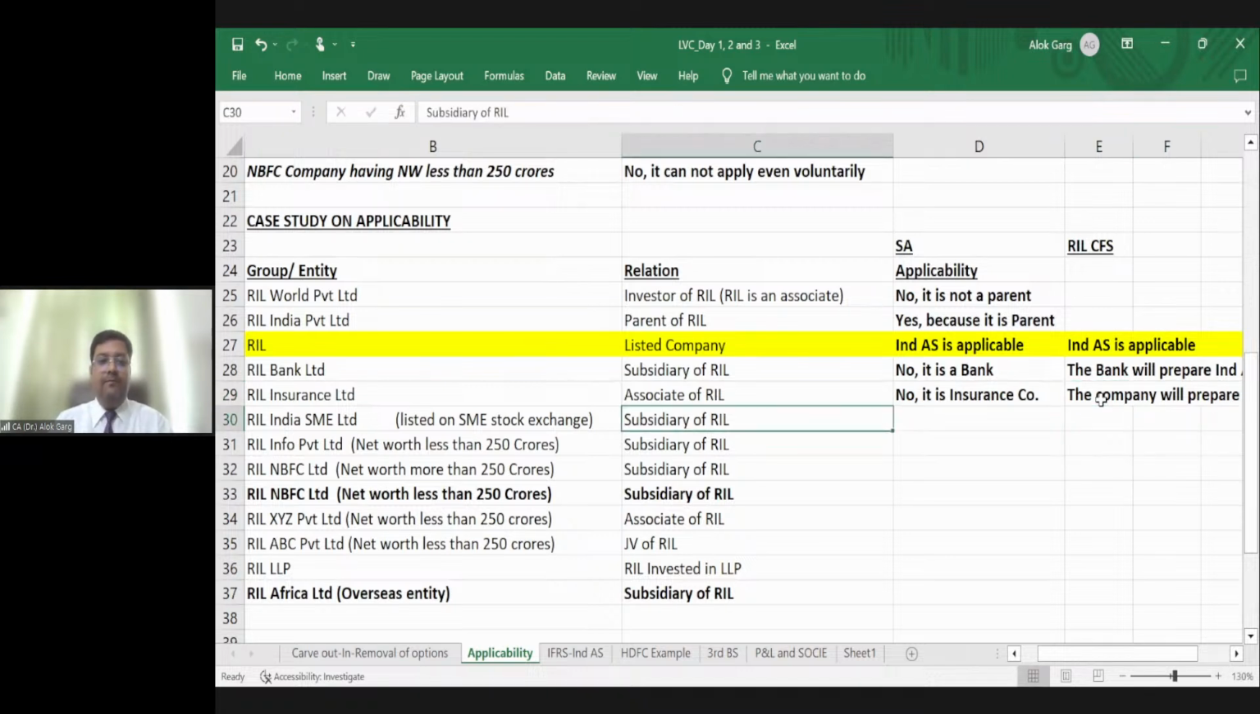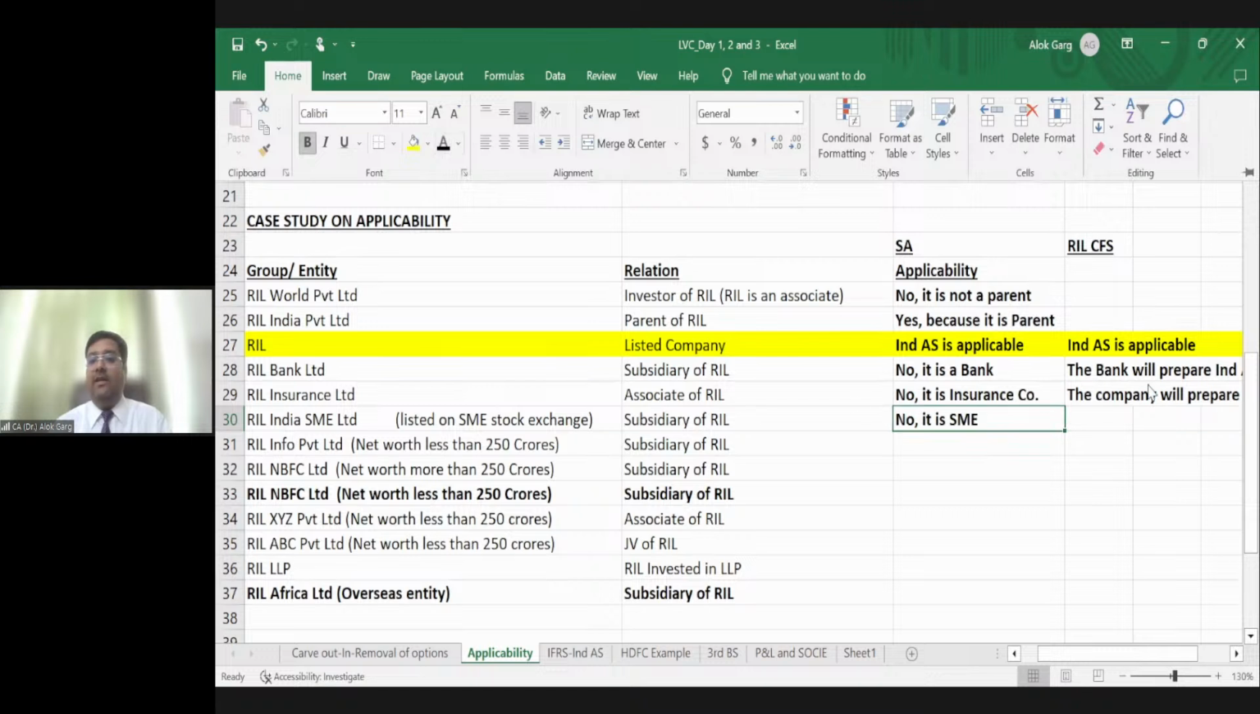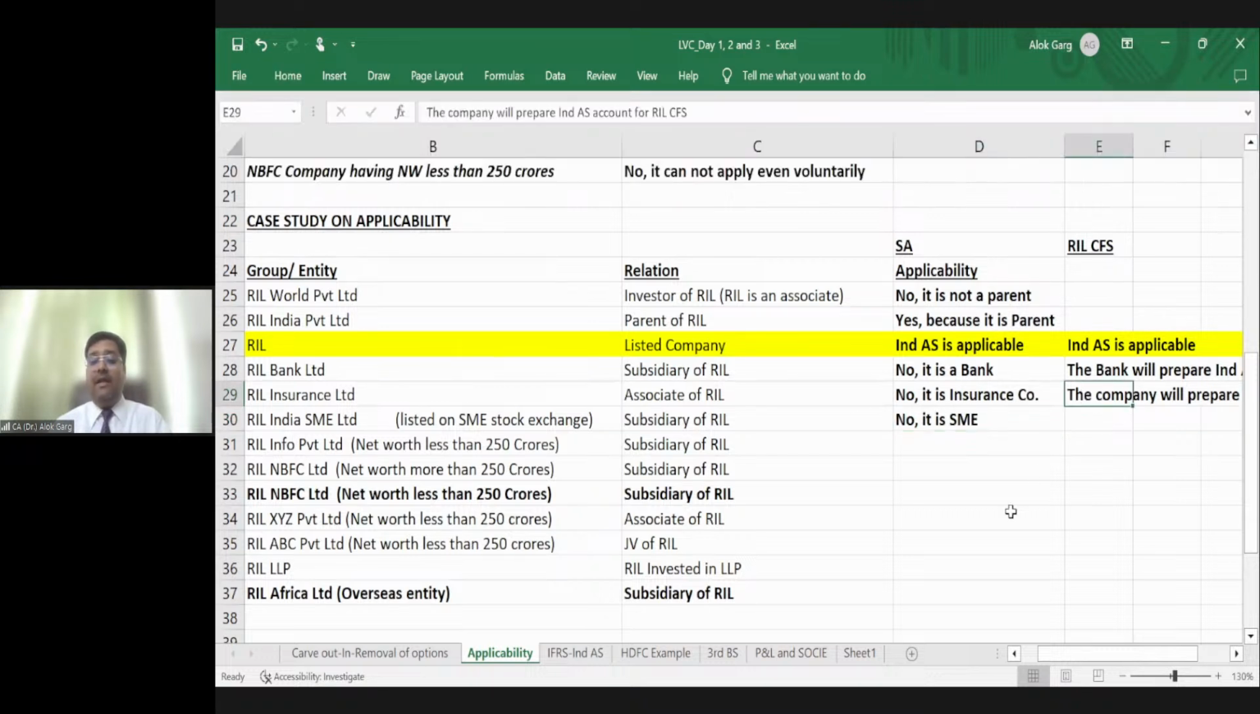For consolidation account. RIL India SME Limited. It is listed on the SME Stock Exchange and it is a subsidiary of Reliance. Whether Ind AS is applicable? Not mandatorily applicable. Voluntary, if they want, they can do. Why not applicable? Because it is an SME entity. So Ind AS is not applicable. Why? Because it is SME. But the company will prepare Ind AS accounts for the RIL CFS.